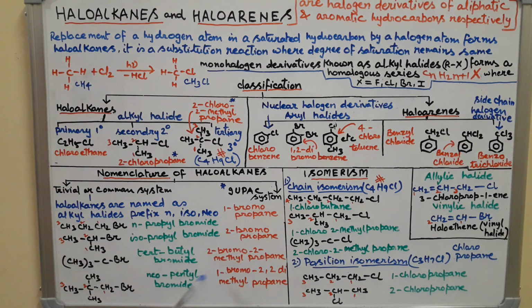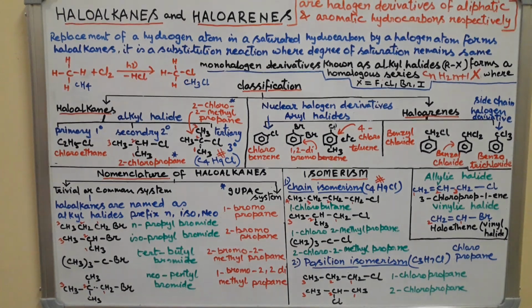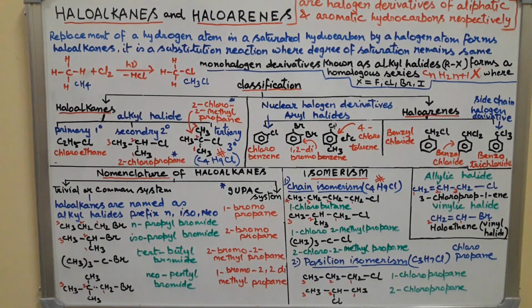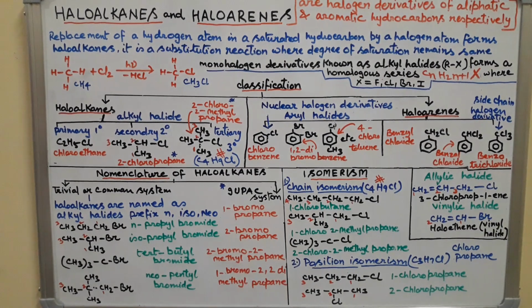In IUPAC it is 1-bromo-2,2-dimethylpropane, 1, 2, 3. The word root is prop here. So the name is 1-bromo-2,2-dimethylpropane. As I have already told you, this is given broadly in the class 11 book, so be benefited with that.